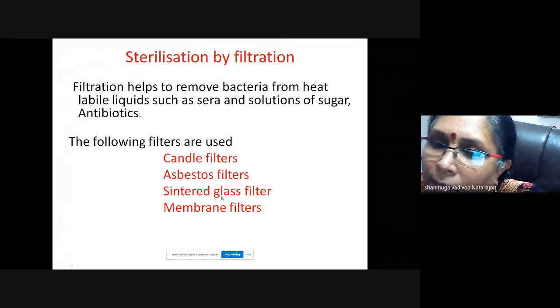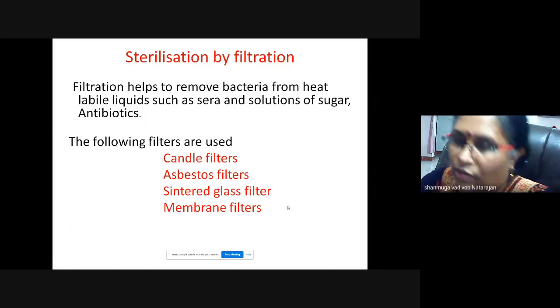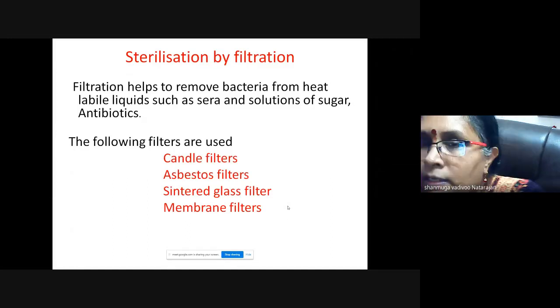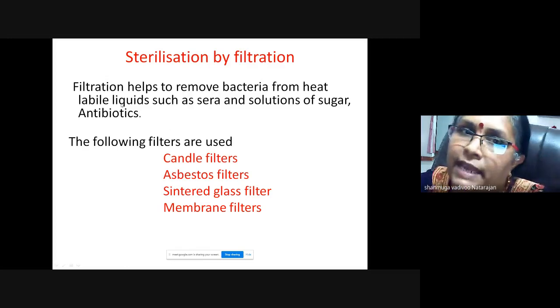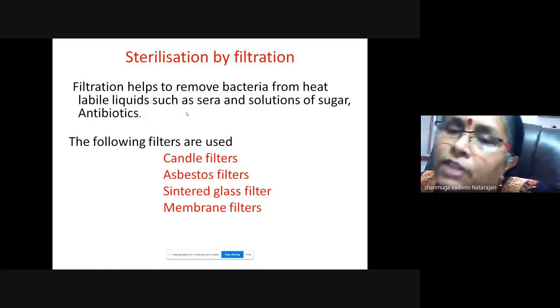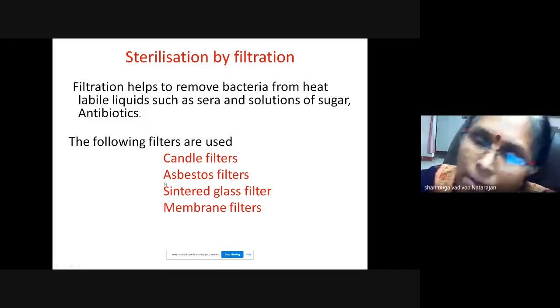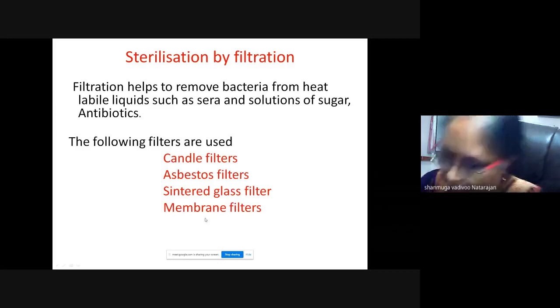Of these, membrane filters are more important, which we use in laboratory services to remove bacteria from heat labile liquids, sera which cannot withstand higher temperature, or even sugar solution and antibiotic solution. The most common method we use is membrane filters.